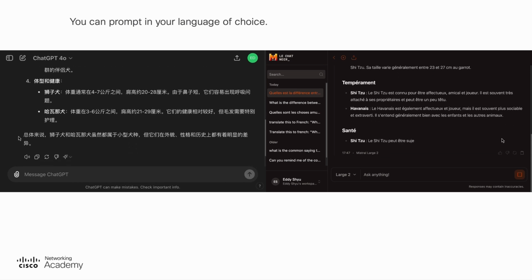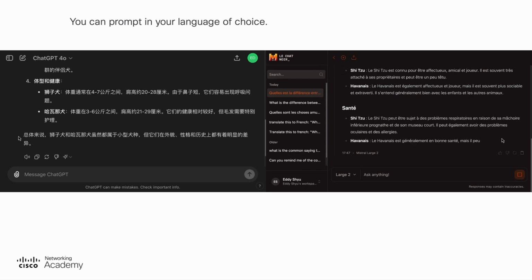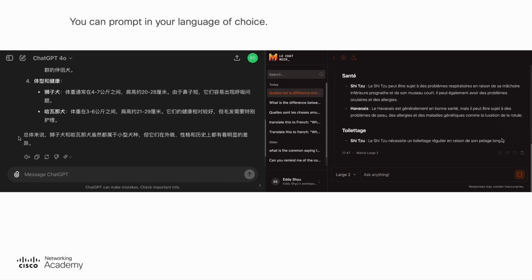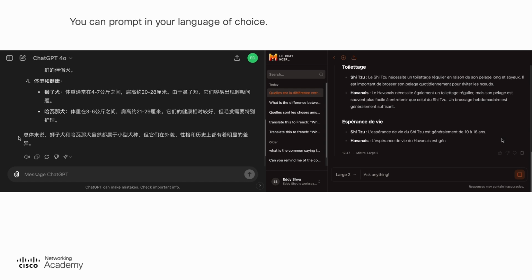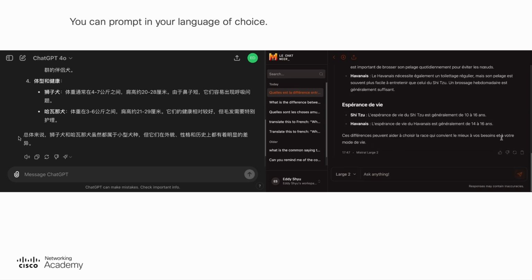Certain models have more training emphasis on certain languages. Mistral AI, for instance, is based in France, and they focus their model training to make it perform well in several European languages, including French, German, Italian, and Spanish.